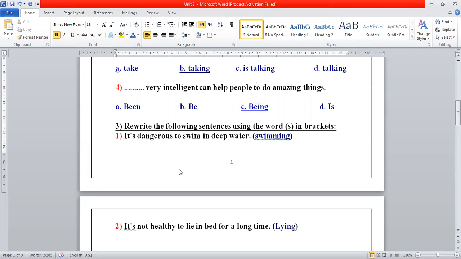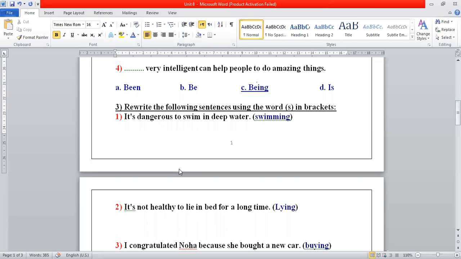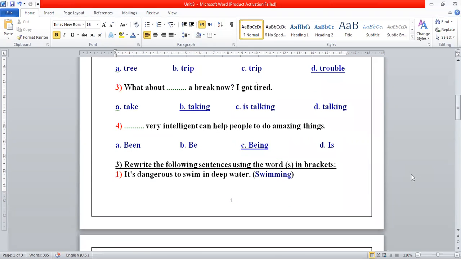Yes. Exercise number 3, rewrite the following sentences using the words in brackets. It's dangerous to swim in deep water. If I want to start with swimming, we will start now with swimming. How can we start with it? By saying, who can answer it? Yes, who can answer it?